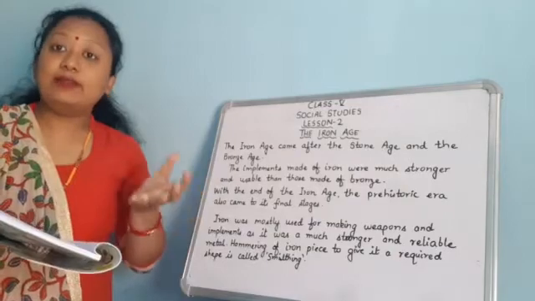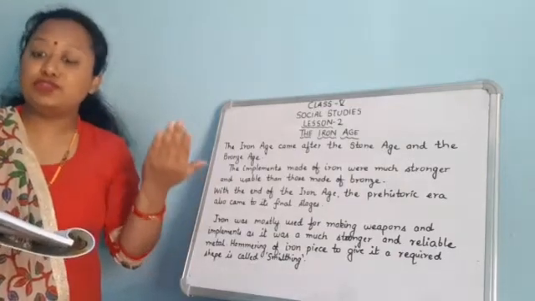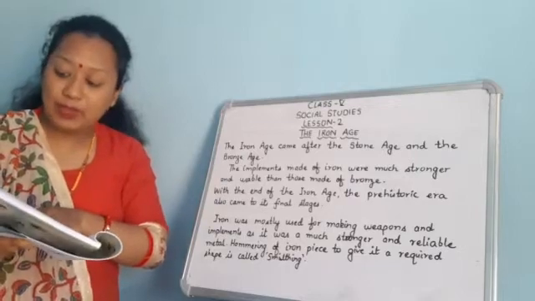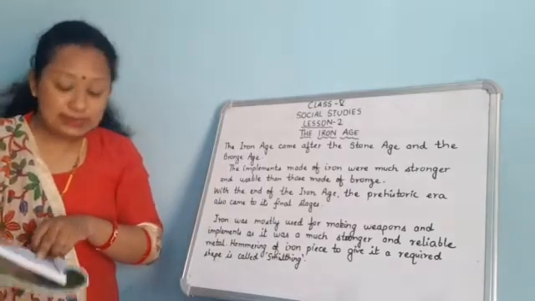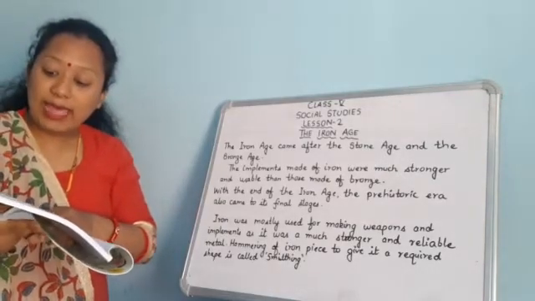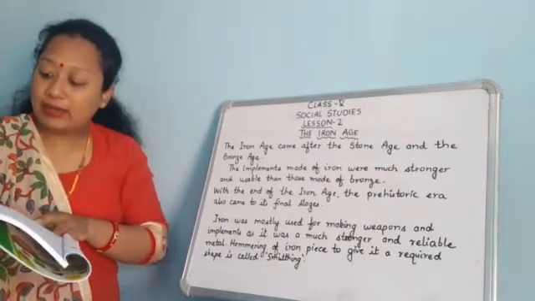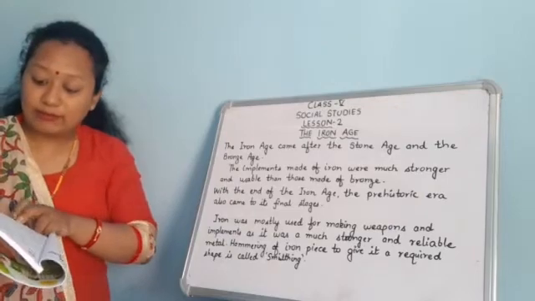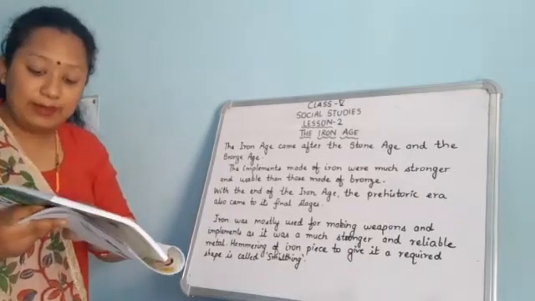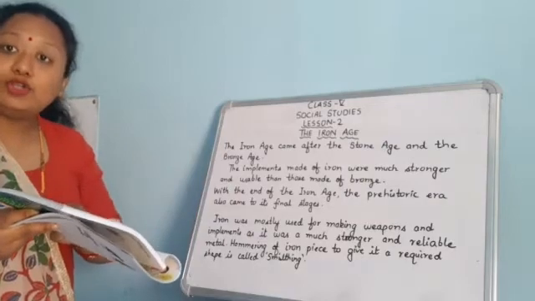For example, one of the earliest daggers with an iron blade was found in a Hattic tomb in Anatolia.